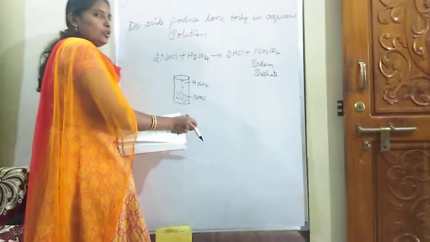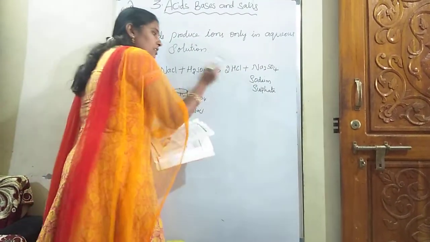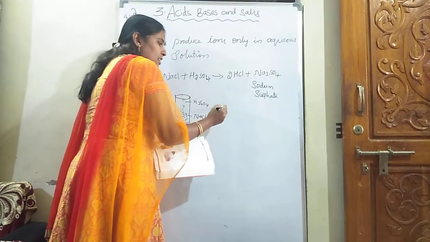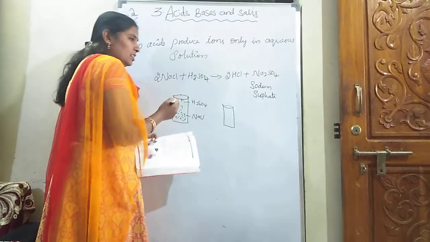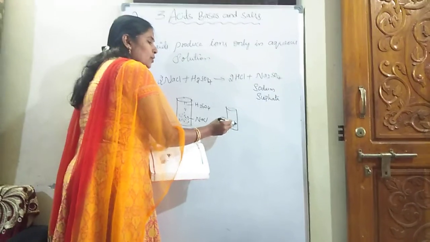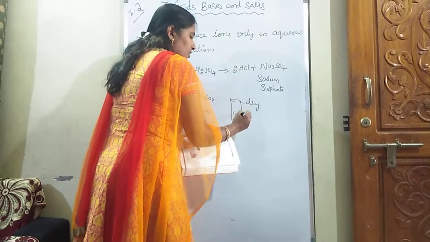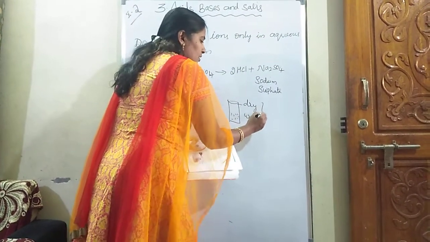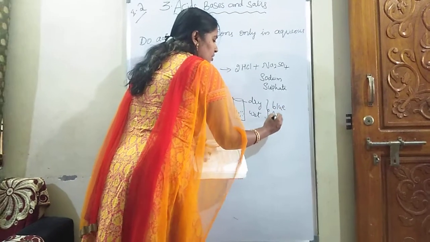Hydrogen chloride or hydrochloric acid. Now take this hydrochloric acid, which has already formed here, and test it with blue litmus, dry blue litmus and wet blue litmus.